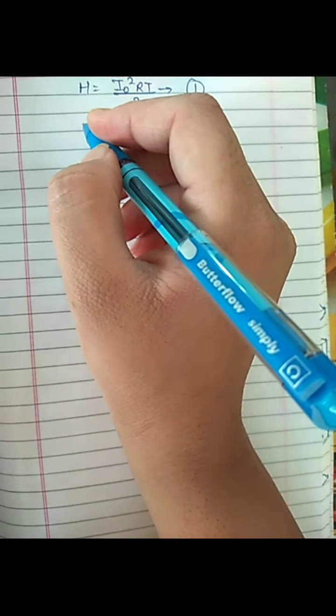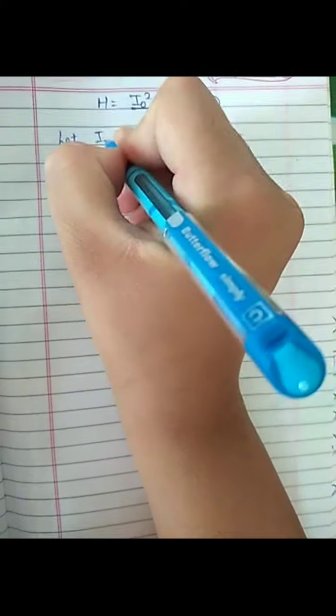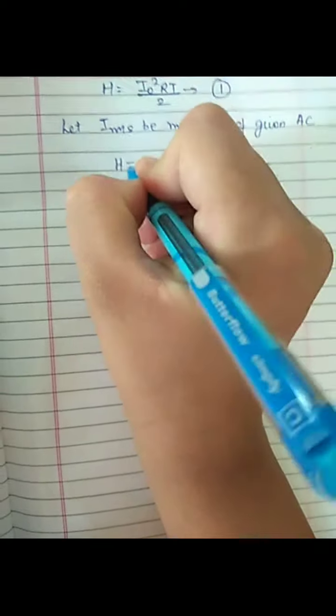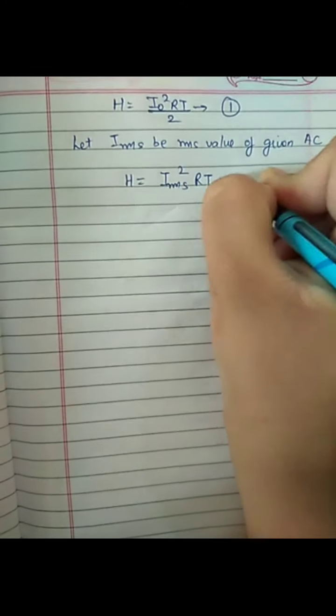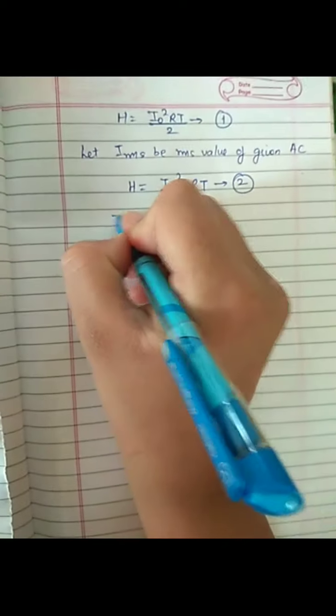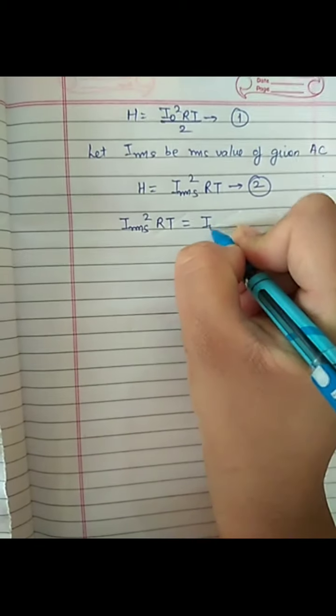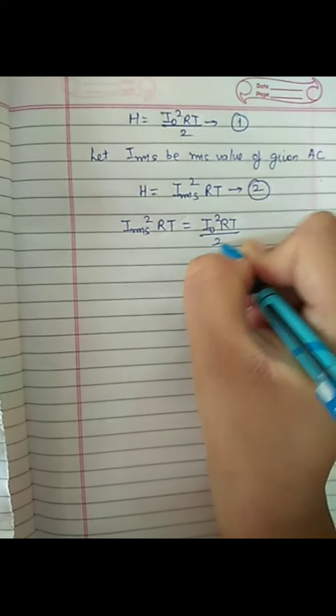Now let IRMS be the RMS value of the given AC. Therefore, the heat produced by IRMS in the same resistance in the same time is given by H equals IRMS square RT. Take this as equation 2. From equation 1 and 2, we will get IRMS square RT equals I naught square RT by 2.